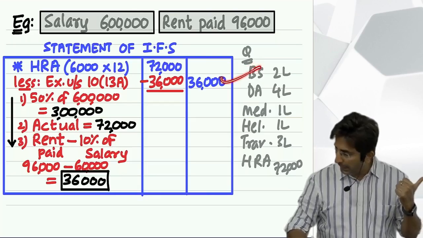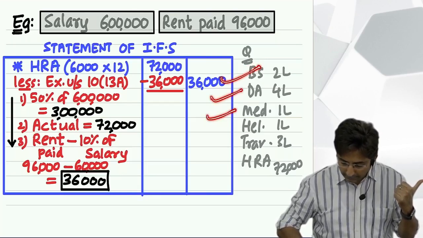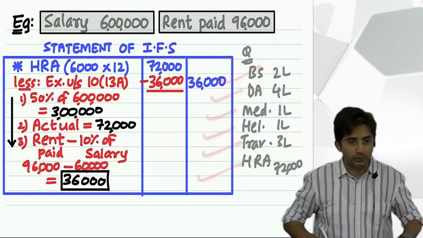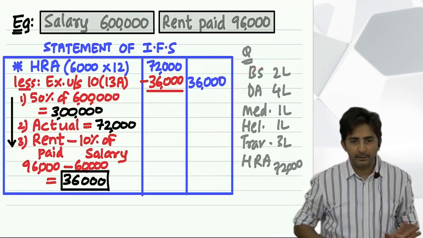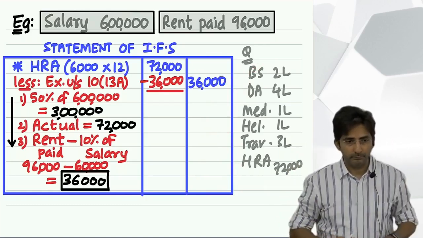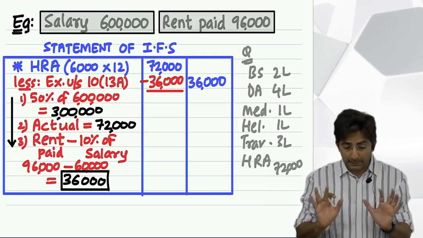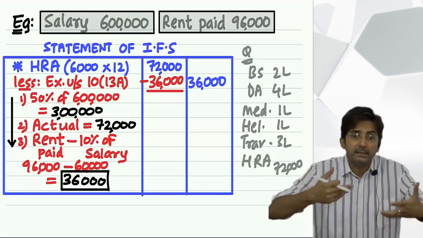Basic salary 2 lakhs, dearness allowance 4 lakhs, medical allowance 1 lakh, helper allowance 1 lakh, traveling allowance 3 lakhs, house rent allowance 72,000. So as an employee you are getting so many things in your salary. But in the formula, everything will not come. I will tell you the reason, have patience. Right now just realize one thing, that as an employee you get so many things in salary.